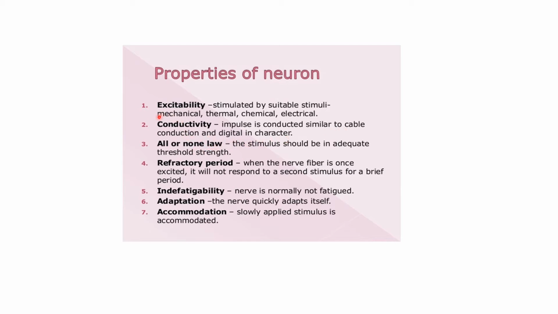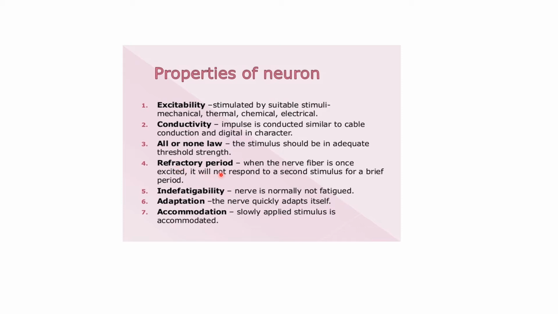That means if there is some stimulus, it will pass on to the other neurons and it will reach the brain, and then the brain will give the signal, and again the neuron will carry the information to the respective gland or skin or organ. Third is all or none law. That means the stimulus should be adequate in strength.